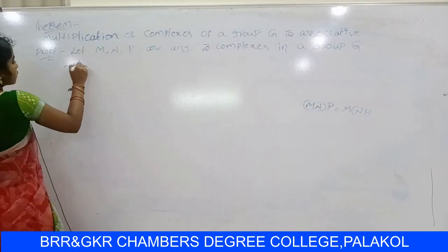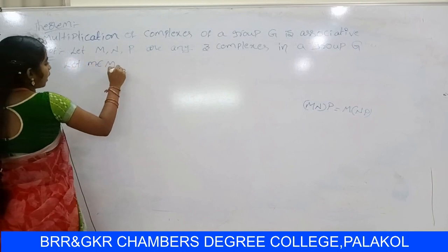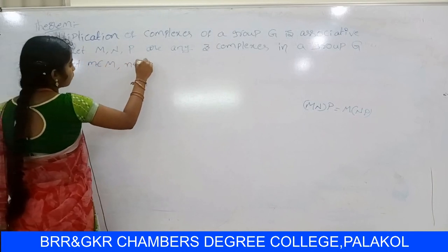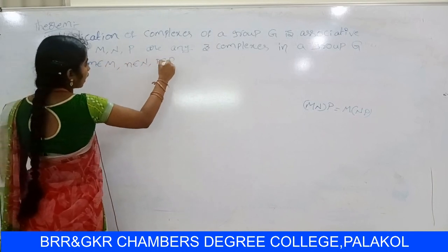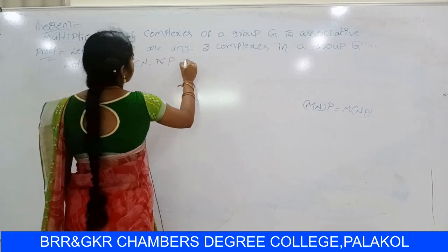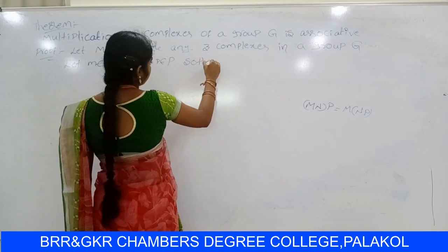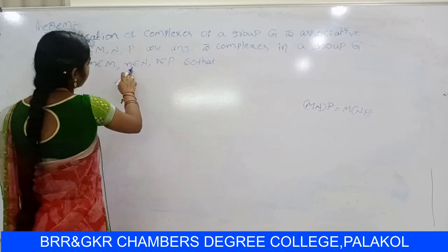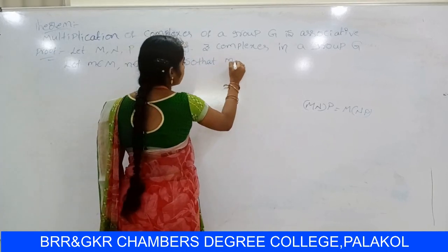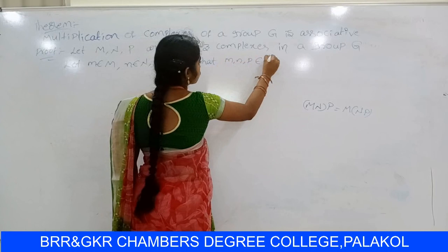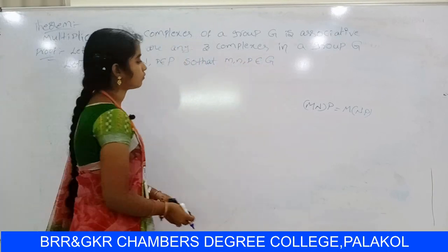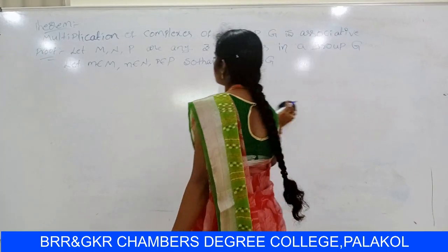Let small m belongs to capital M, small n belongs to capital N, small p belongs to capital P. Show that m, n, p belong to Z. So we have to prove that.